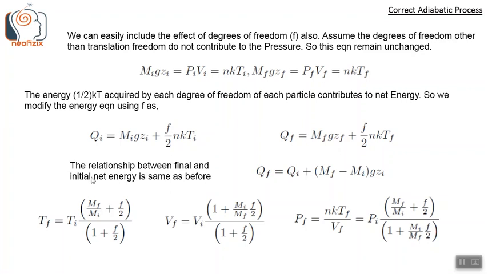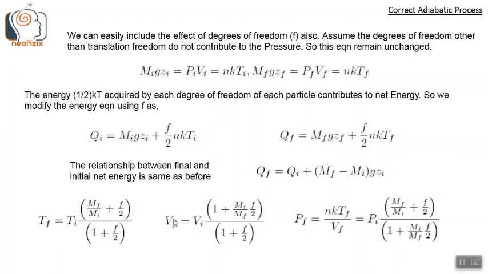The relationship between the final and the initial net energy is the same as before, shown here. Qf equals Qi plus Mf minus Mi Gzi. So using the Qi, Qf equations in this, we get the expressions for the final temperature, the final volume, and the final pressure as this.